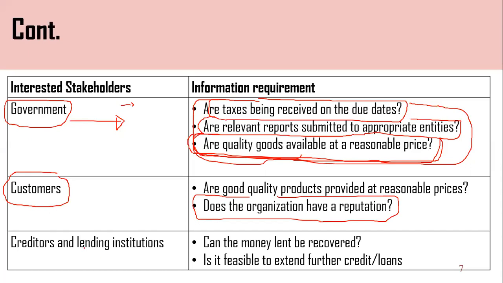Then final, creditors and lending institutions. Those are the external parties. They are providing funds for the organizations to maintain the activities smoothly. ණය හිමියෝ හා ණය දෙන ආයතන. ඒවත් අපිට stakeholders ලා. අපි ව්‍යාපාරයක් නම් as let's assume we are in business, then we should have a fund to run the business activities smoothly. Then there are three parties.